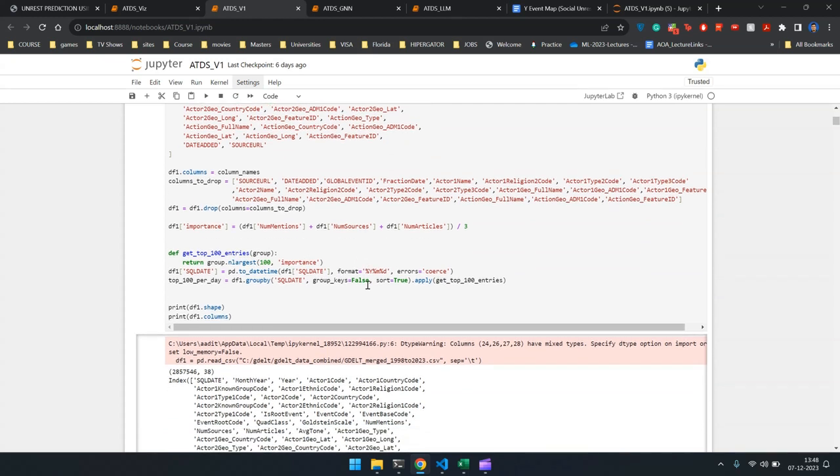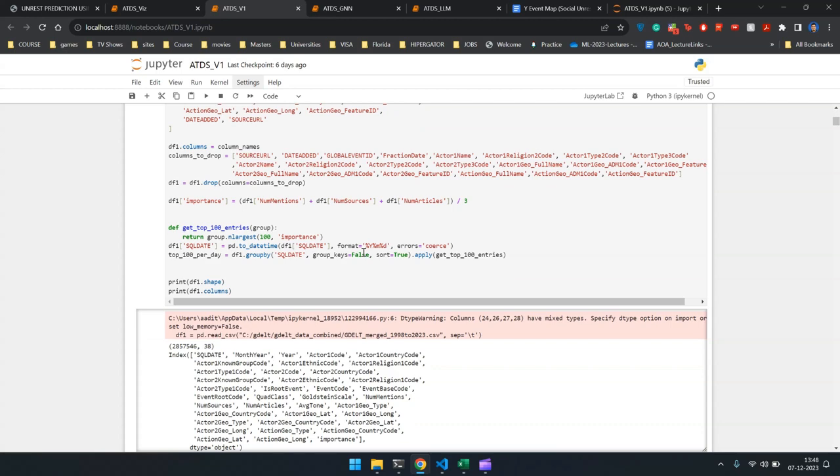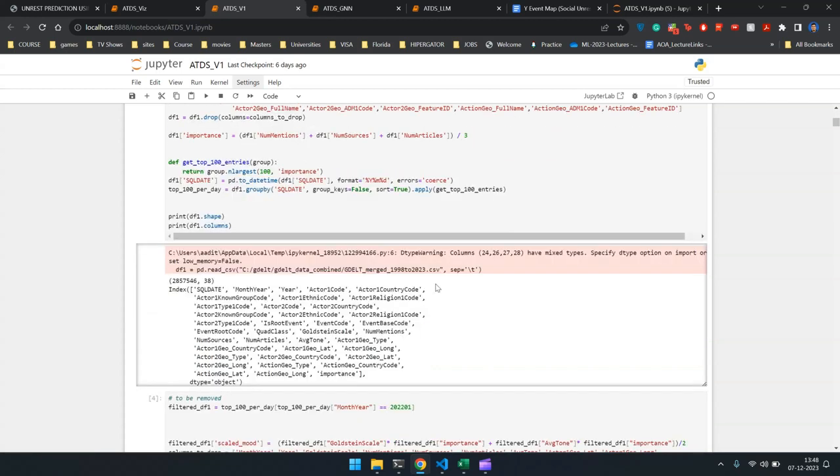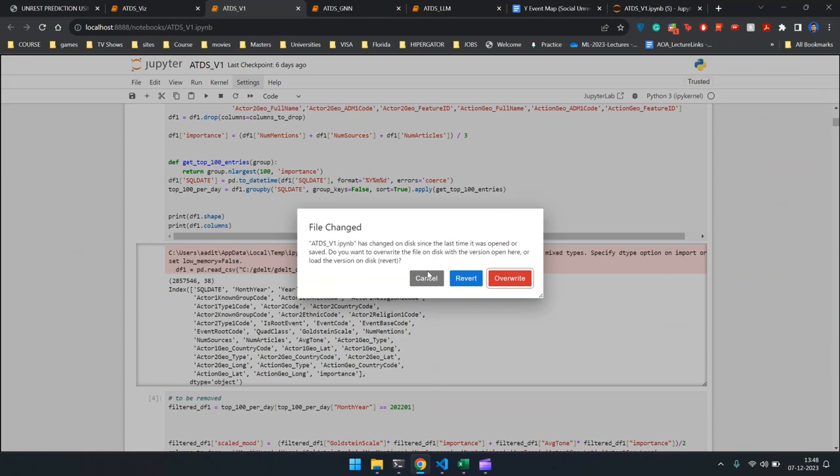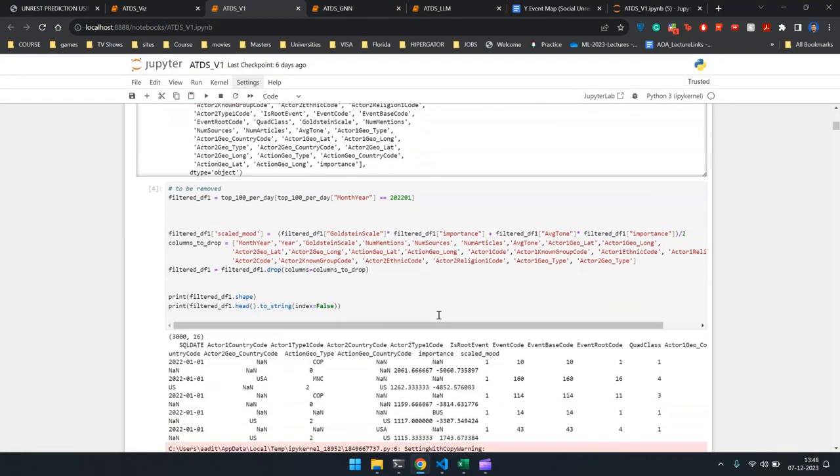Then what we need to do is, since we have around 30,000 news articles for each date, we just pick the top 100 news articles based on the importance we have previously calculated. This is just to reduce our data size, and it stands to show that only the most important news articles really affect a country's social unrest.